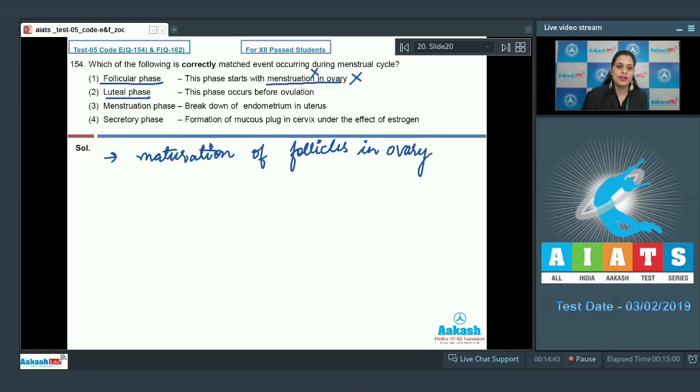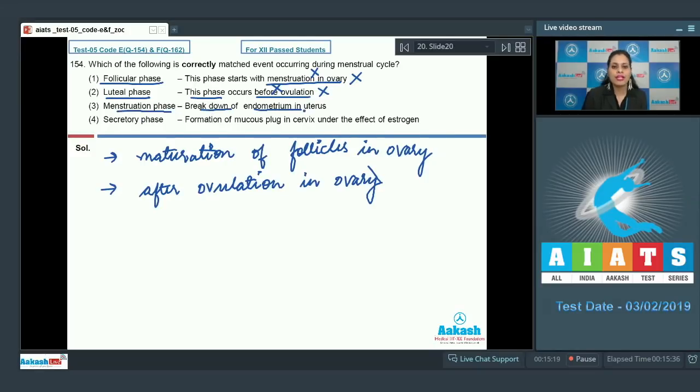The next match given is luteal phase, and the match is this phase occurs before ovulation, and as it is an incorrect match, so this cannot be a correct answer to our question, because luteal phase occurs after ovulation in ovary and not before ovulation. The next match given is menstruation phase, and the match is breakdown of endometrium in uterus, and as it is a correct match, so this is a correct answer to our question, because in menstruation phase there is breakdown of endometrium in uterus.